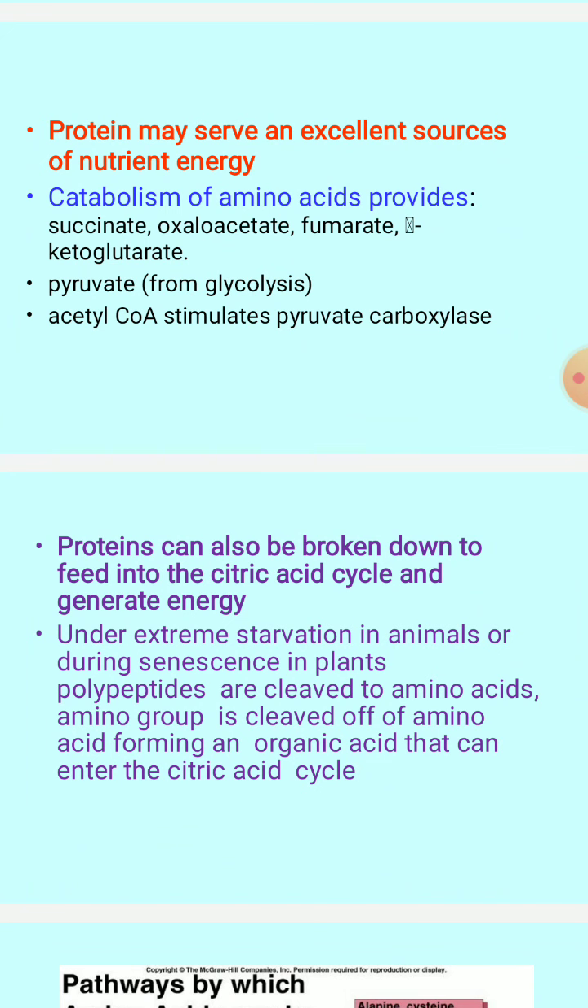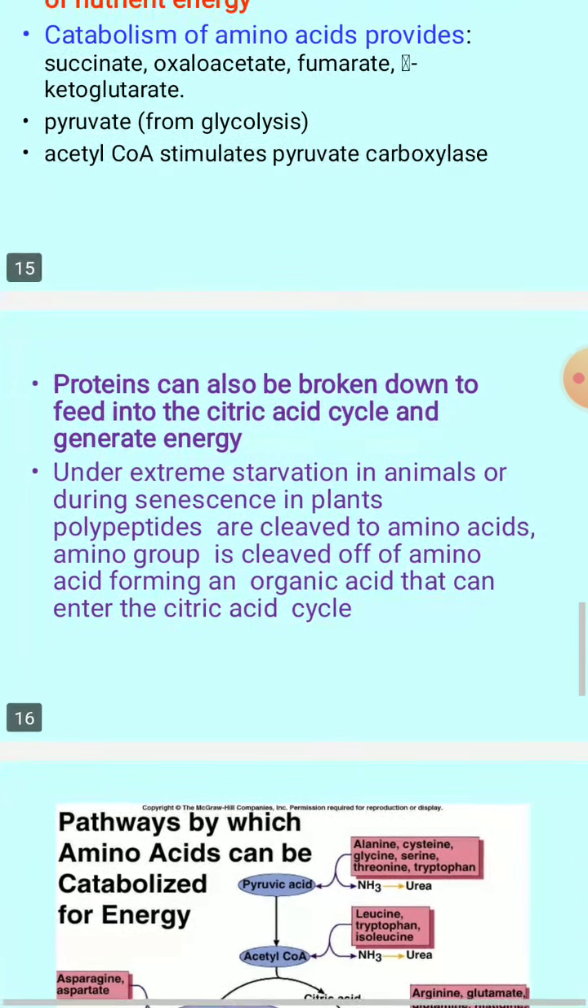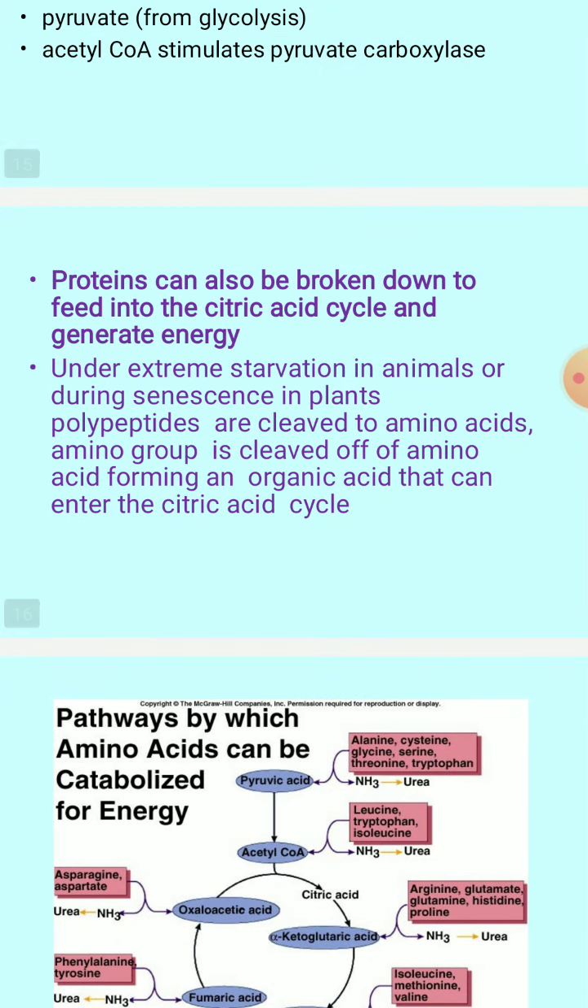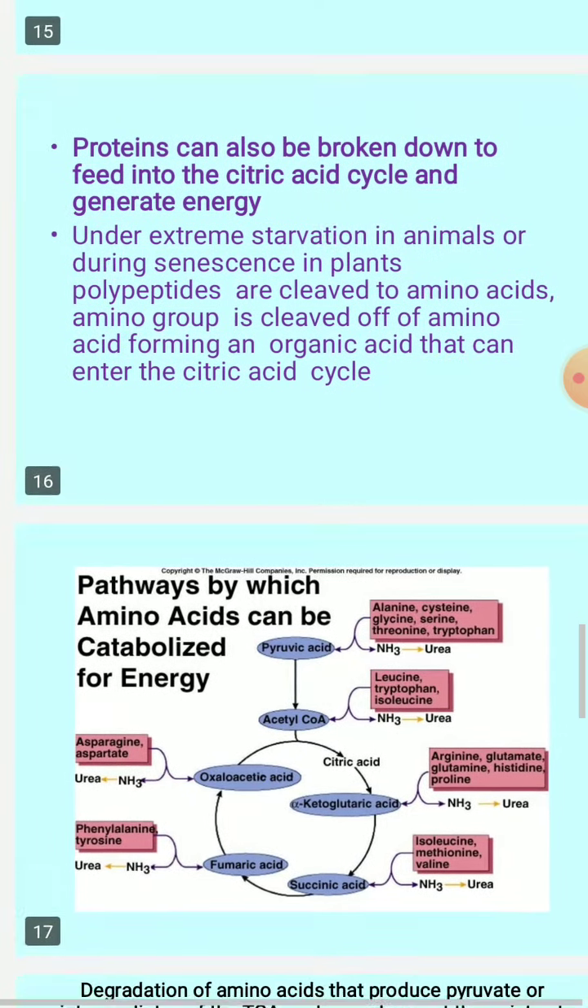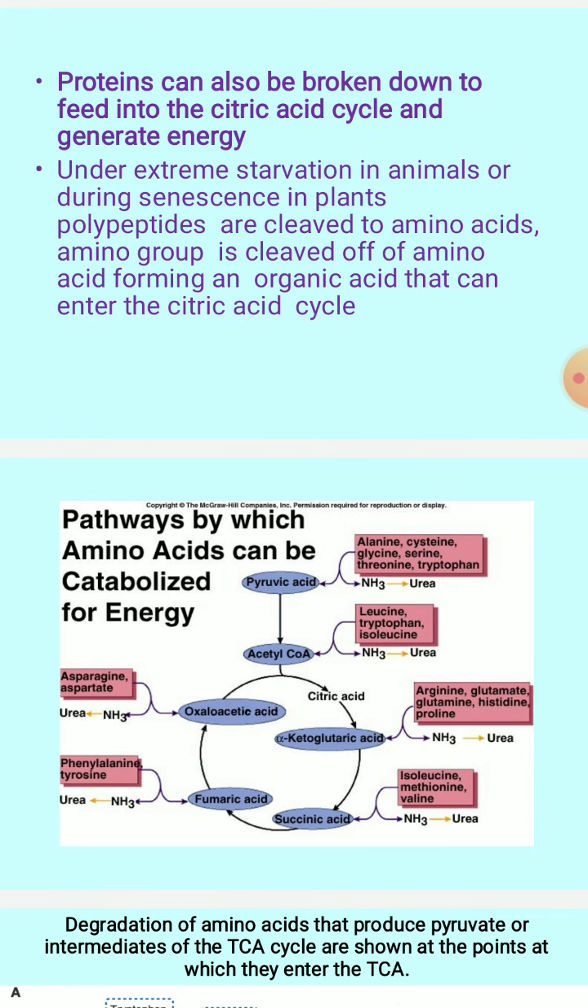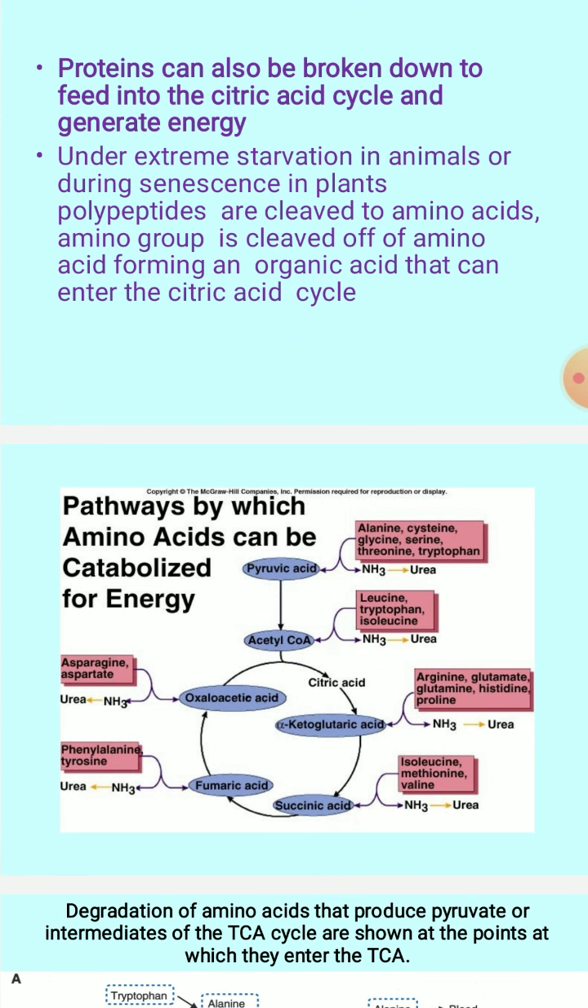glycolysis, you can see, and acetyl CoA, which is going to stimulate the pyruvate carboxylase enzyme to carry out the anaplerotic reactions. So protein can also be broken down to feed into the citric acid cycle and generate energy. You can see in this pathway where the amino acids can be catabolized for energy production. So you can see in this what are all the amino acids which can undergo catabolism under extreme starvation conditions in the case of animals, or even during senescence in case of plants.